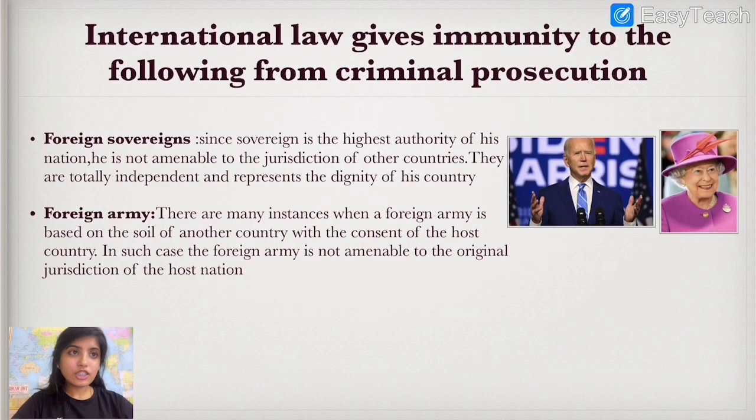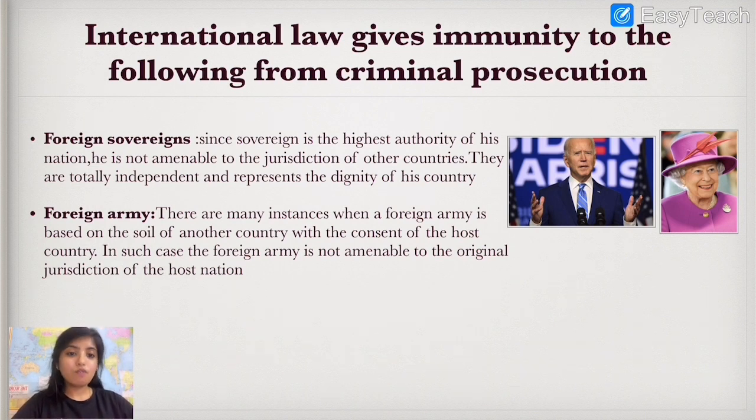And international law gives immunity to the following from criminal prosecution. It means foreign sovereigns, such as the President of US or the Queen of England. These are the people who are sovereign. They are totally independent, right? And they also represent the dignity of their country. So these people are also exempted from Indian Penal Code.